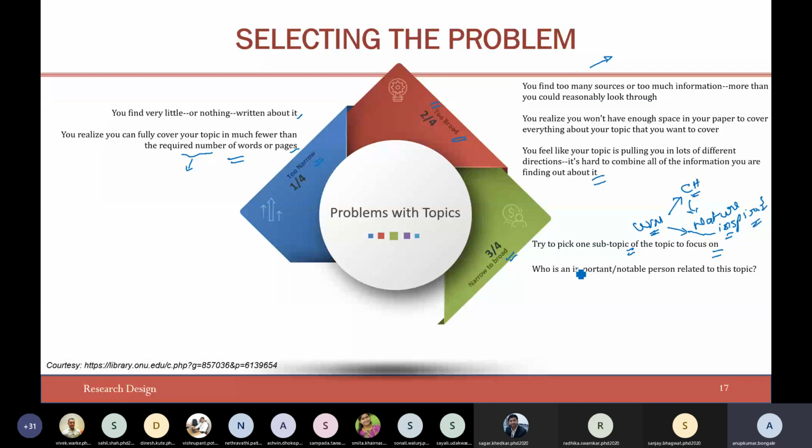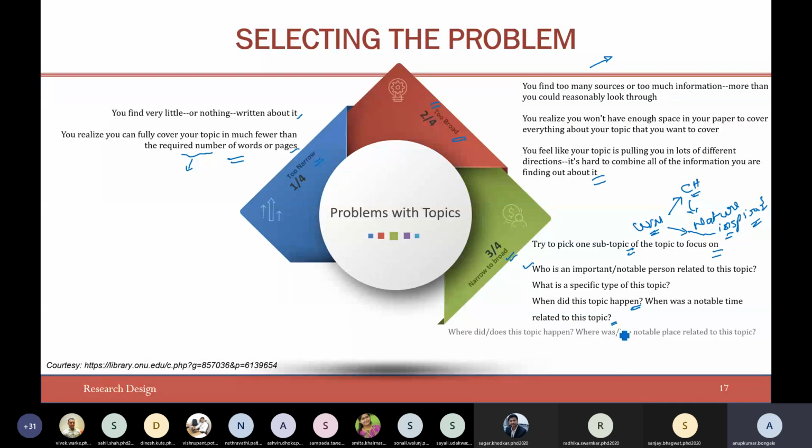Okay. And who is an important notable person related to this particular topic? Try to go through those papers or articles, and see what a specific type of the topic is. When did this topic happen, and when was the notable time related to it? If you answer these questions, you will be able to broaden the narrow problem statement at your hand.